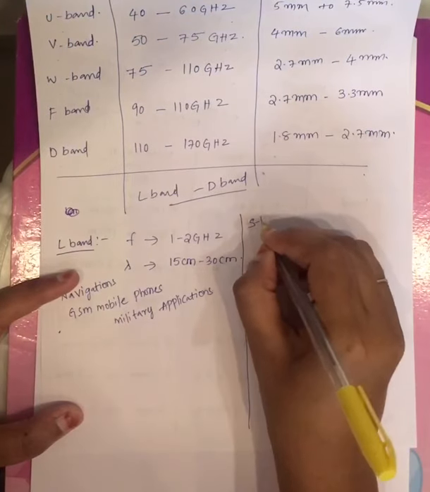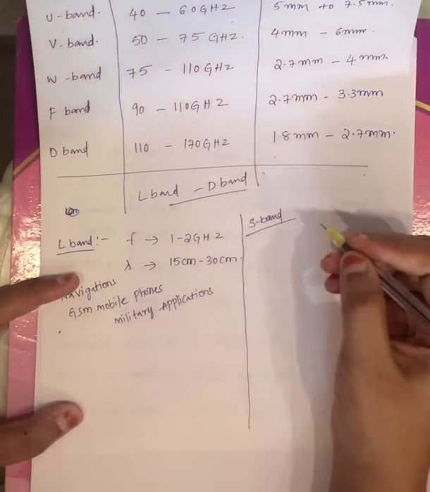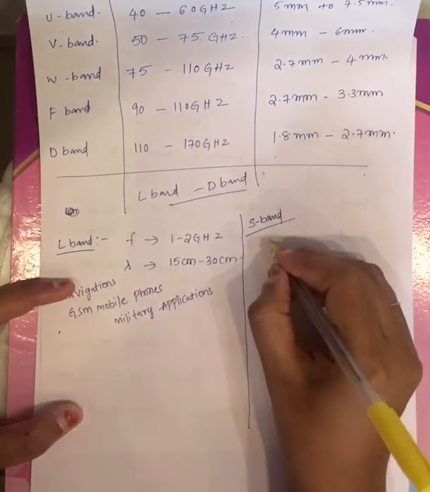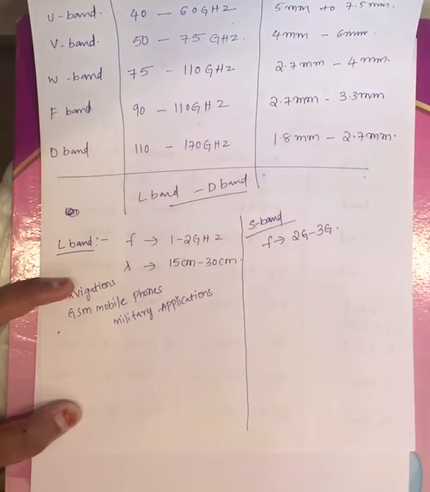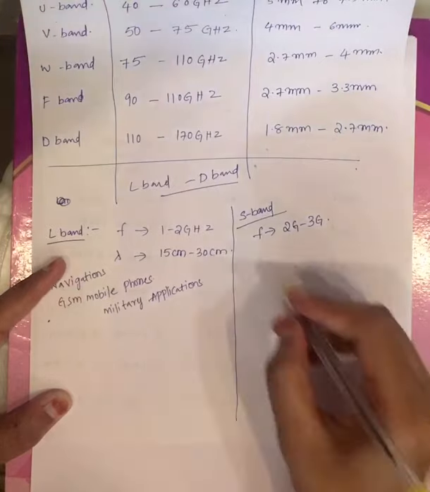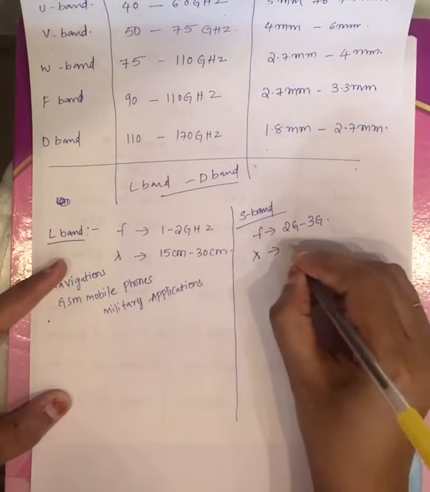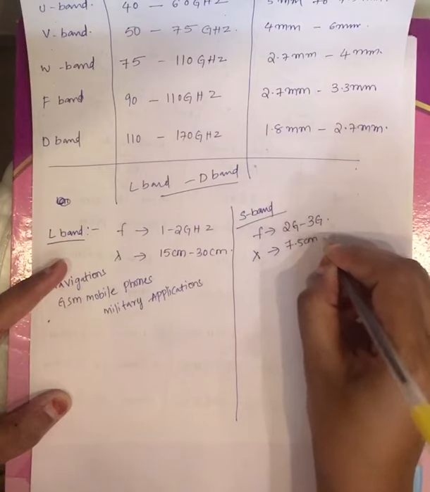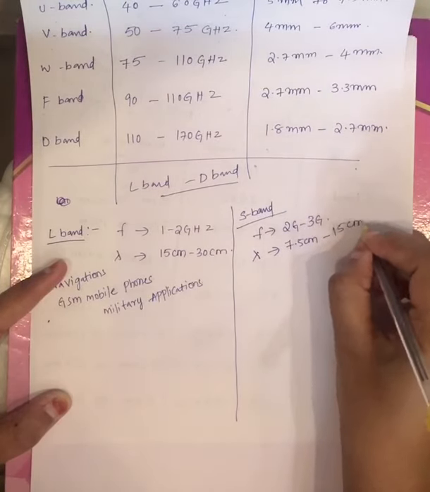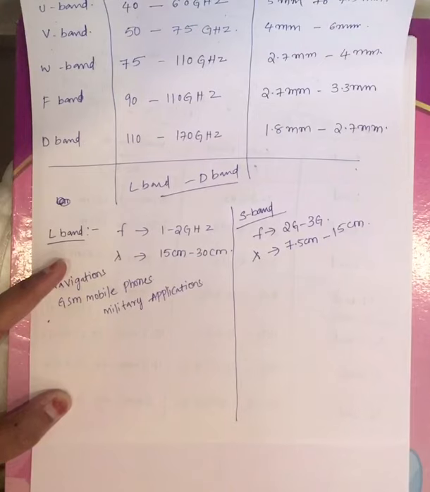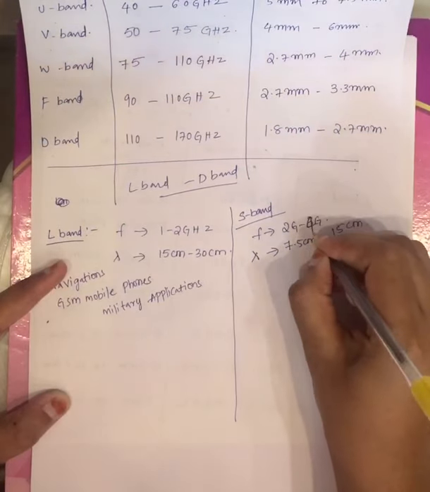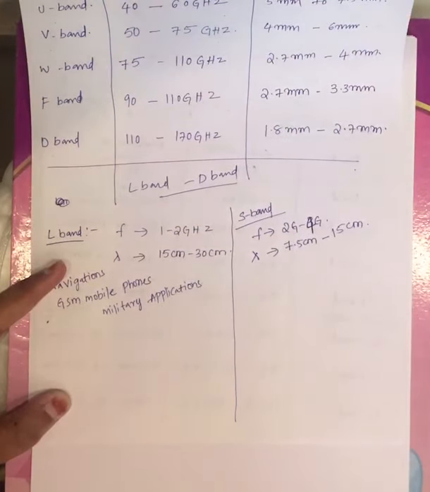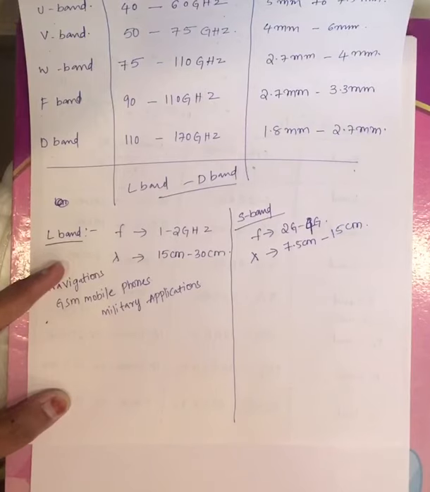Now coming to the second band, that is S band. Second microwave band is S band. As we have seen in the table, its frequency range is varying from 2 to 4 gigahertz, and if we calculate lambda, you'll get 7.5 centimeter to 15 centimeter.